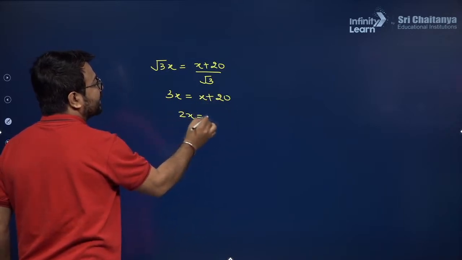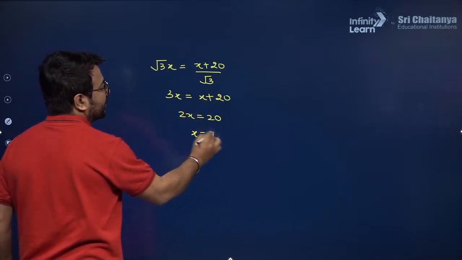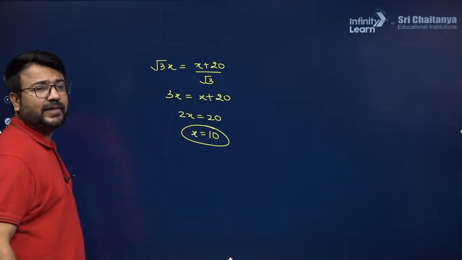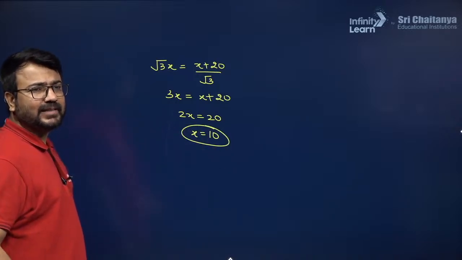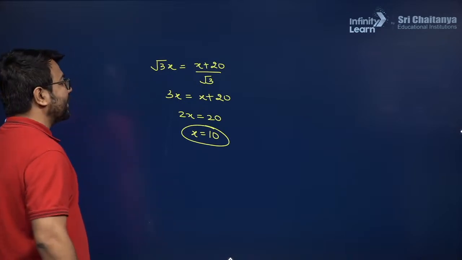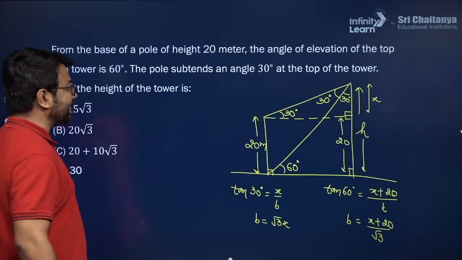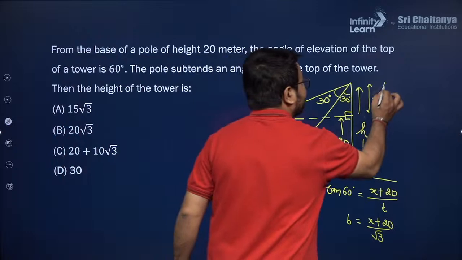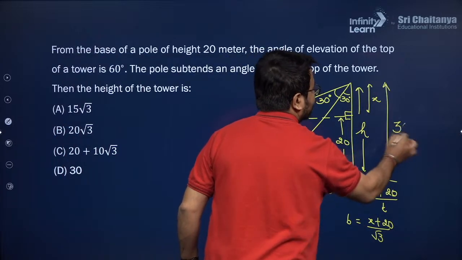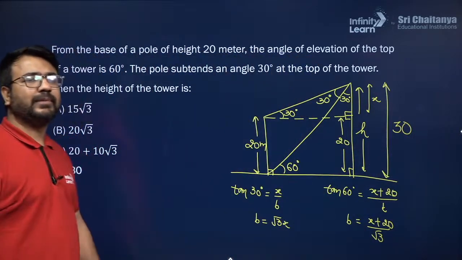Hence the value of x will be 10 in this situation, and as soon as I get the value of x as 10, yes, we can make this equation directly. Alright, and as soon as we get the value of x as 10, then it is very easy for us to write the height. So it will be 30. I hope you are able to understand.